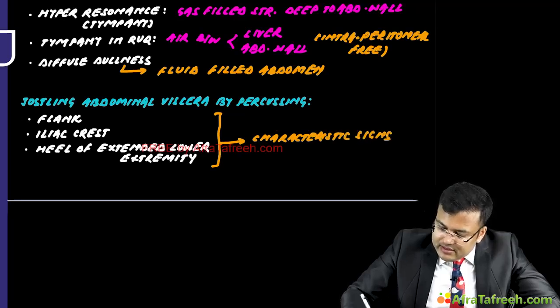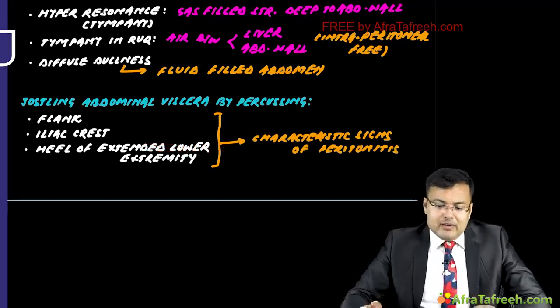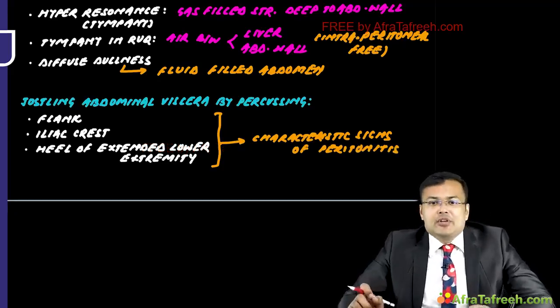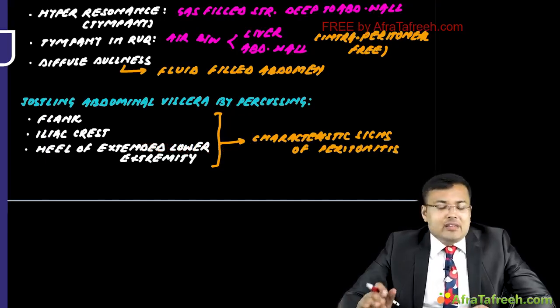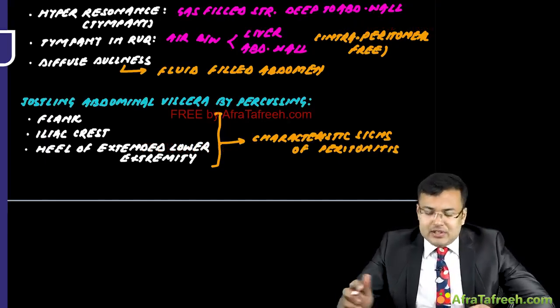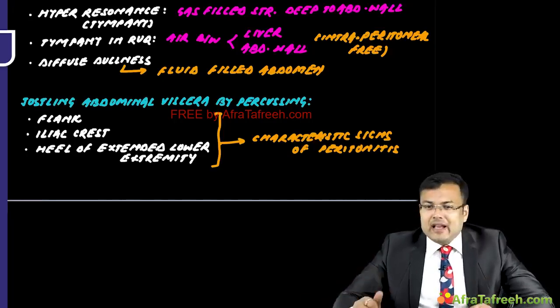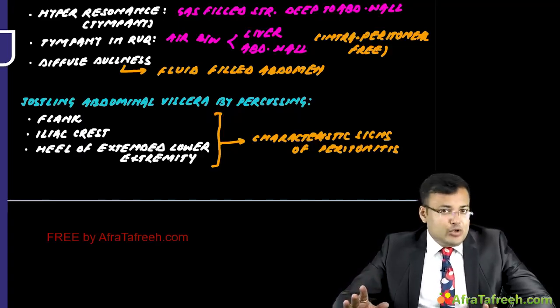This is more reliable for detecting inflammation of the peritoneal lining than deep palpation.